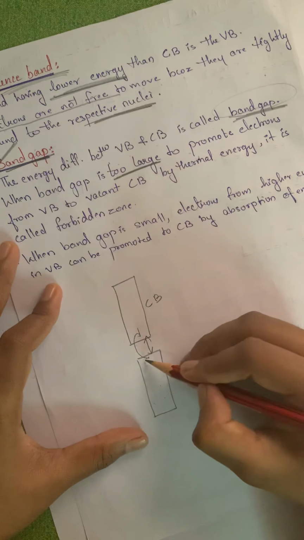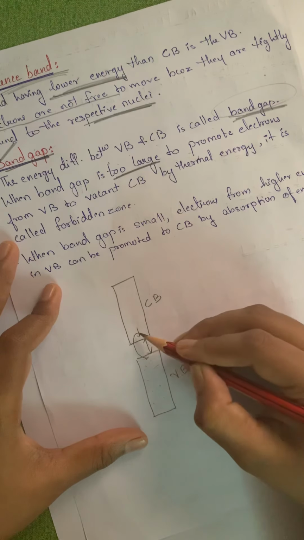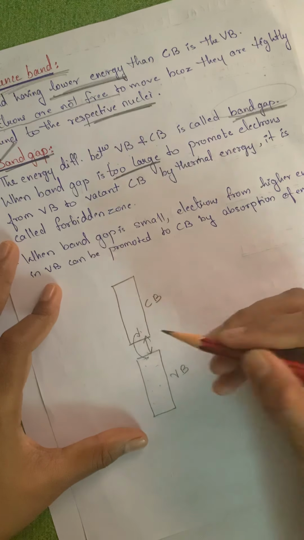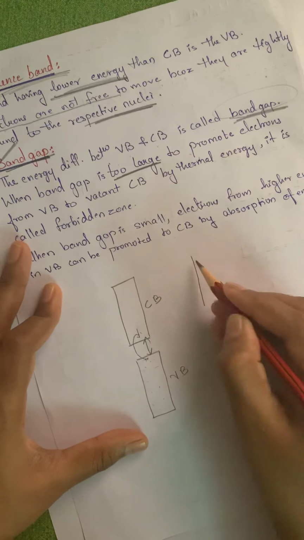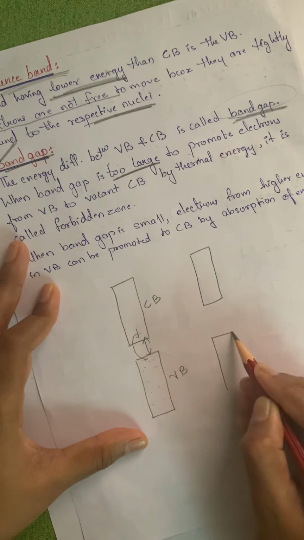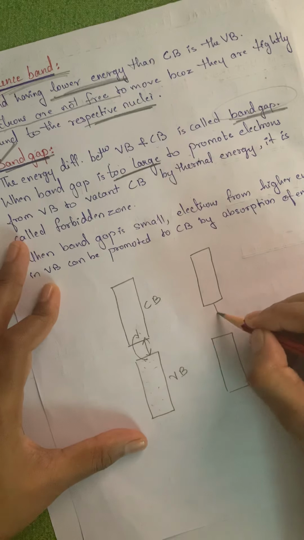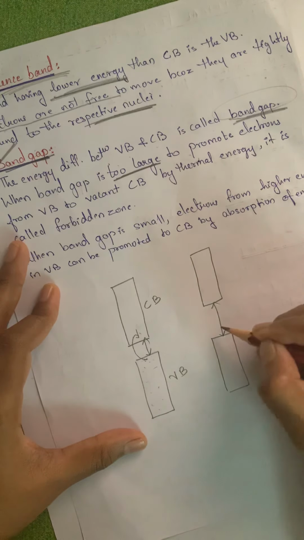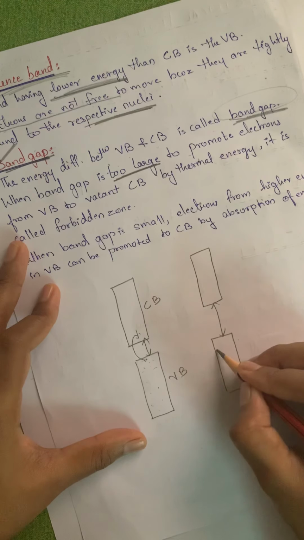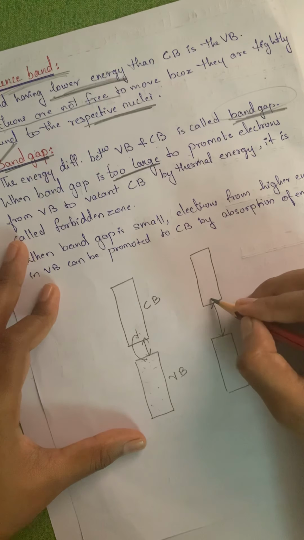That's the reason it can jump from the valence band to the conduction band. Therefore, they can conduct electricity. But if the conduction band and the valence band are separated by a large gap, then the electrons from the valence band cannot move towards the conduction band.